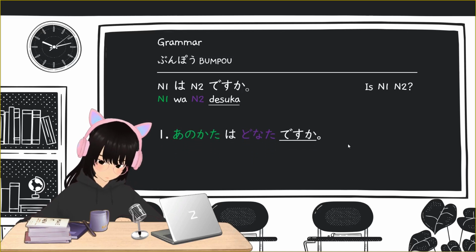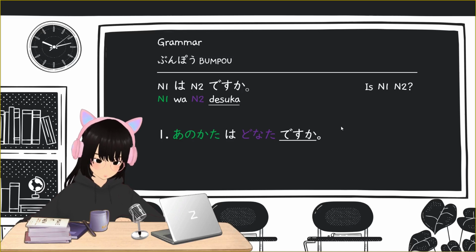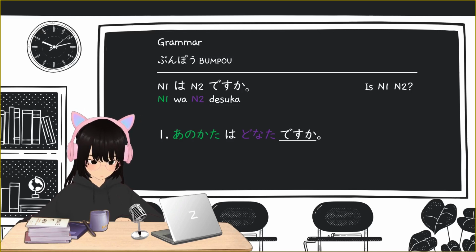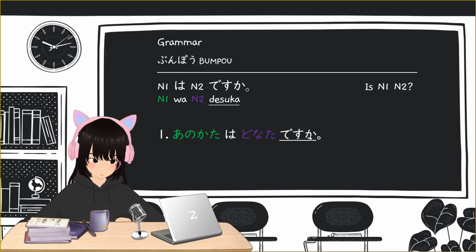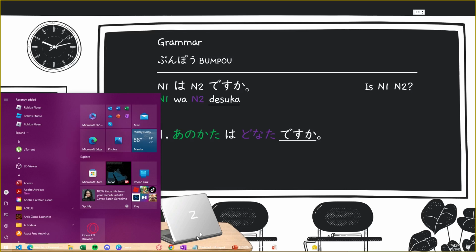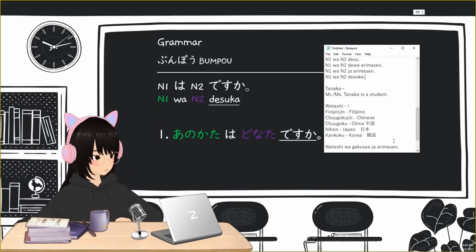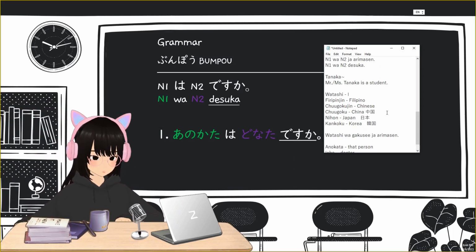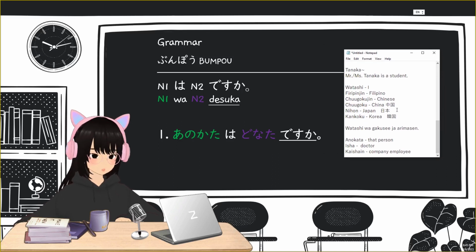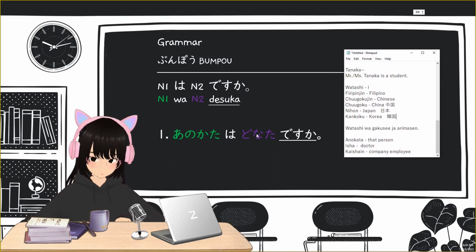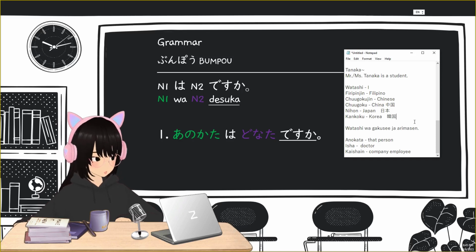For our sample sentences, we have here: Anokata wa donata desu ka? Because this is a question sentence structure, you will encounter question words, or interrogative words.